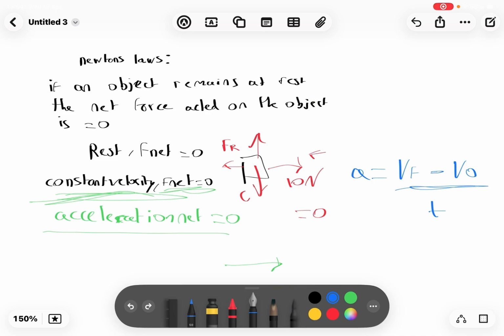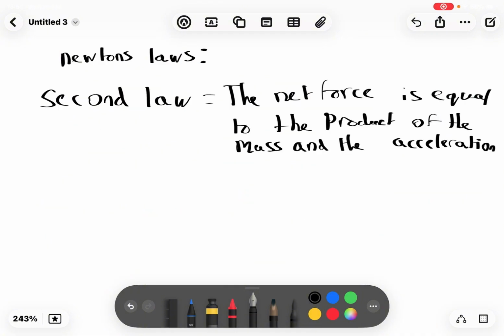So at constant velocity, that means that both velocities are the same. Let's just say they're both 2, because it is constant. It started at 2 and it is going at 2. And when you take away, for example, 2 minus 2 is 0. And 0 over t is 0.